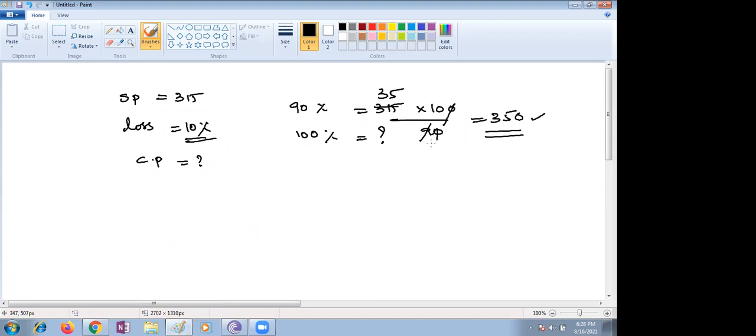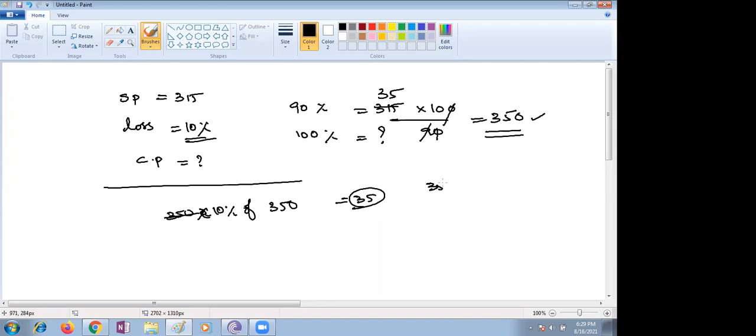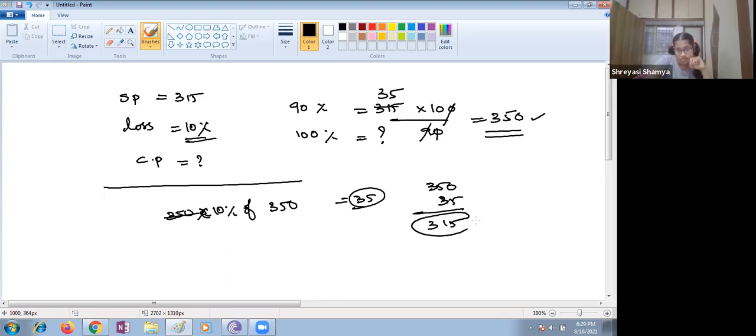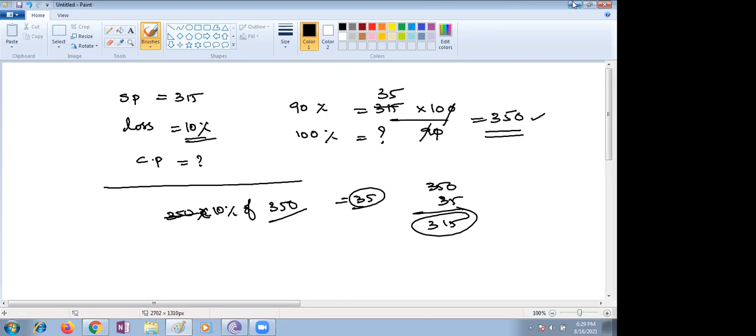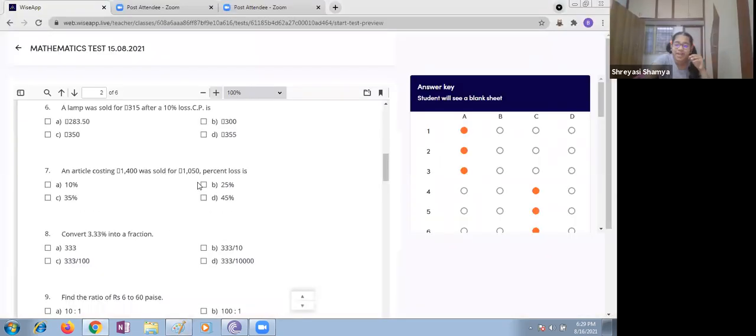Or else this is one method you can find. How are you supposed to find out from your options, children? Your options are given differently. 350, 10% means what, children? 10% of 350 is 35. You can go like that also. If you subtract 35 from 350, what is your selling price? 315. So which option can we go with? This is one more method. Ma'am, that's better. At least we can do it in our mind itself.